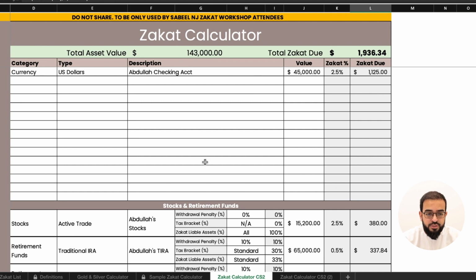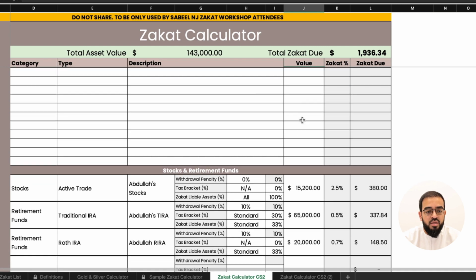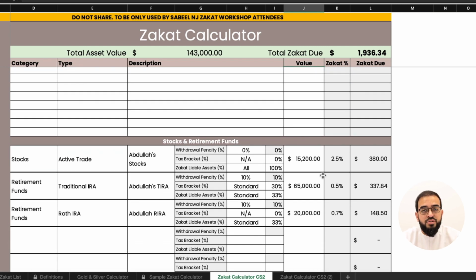Now, everyone is responsible for their own zakat, as we mentioned, and so Abdullah and Amina should calculate their zakat separately. So we'll start off with Abdullah's first. Abdullah has $45,000 in his checking account, which we have listed out here. He also has $15,200 in stock that he actively trades. Therefore, the withdrawal penalty would be 0%.